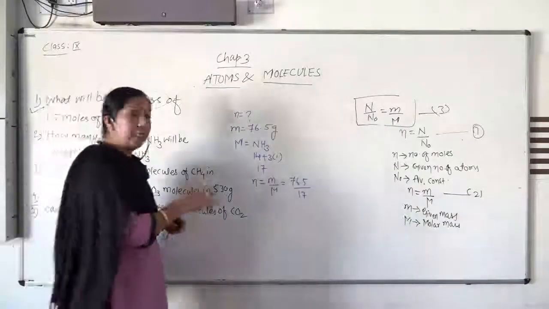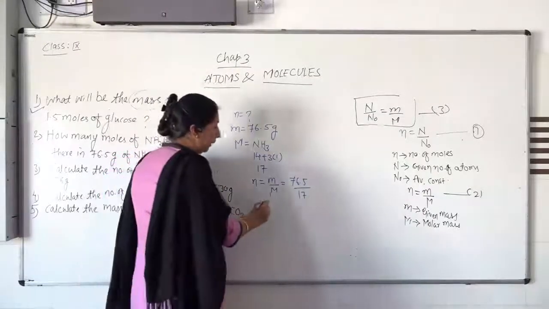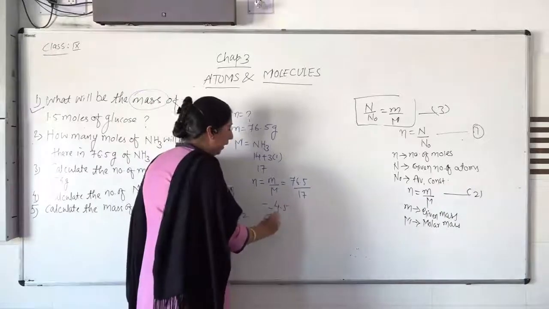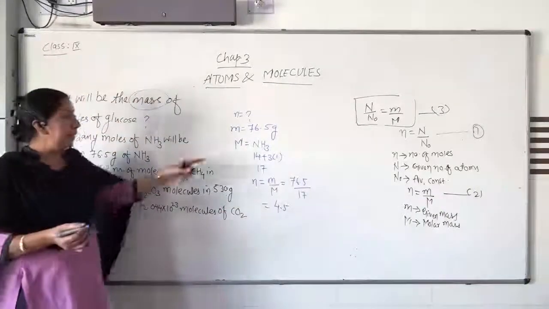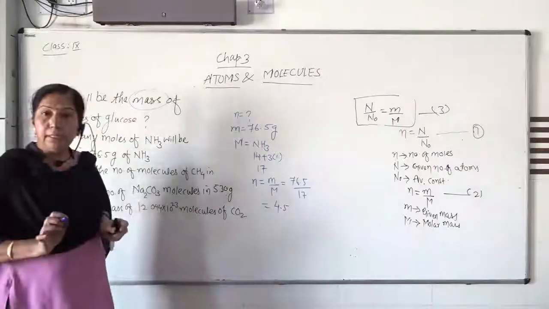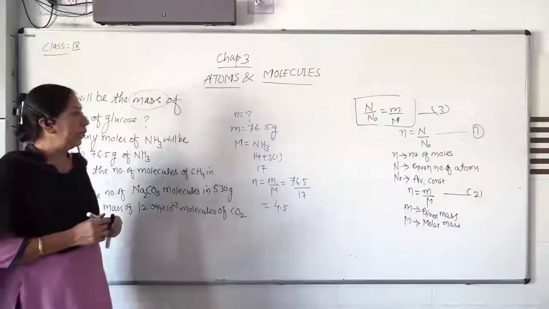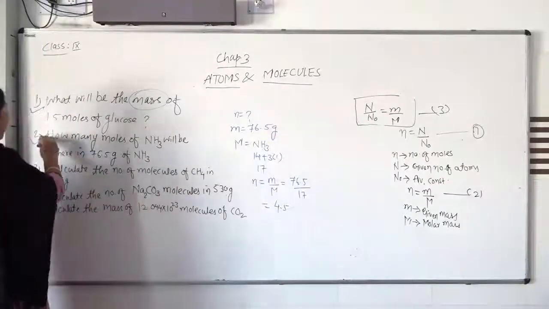So 76.5 divided by 17, we will get 4.5 mole of ammonia present in this 76.5 gram. Is it clear? So this way one can calculate this value. This is the second example we have seen.